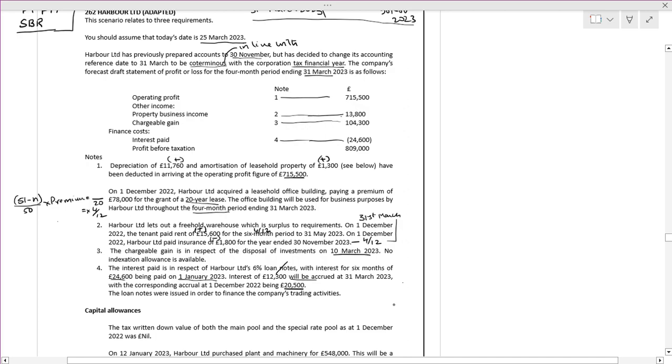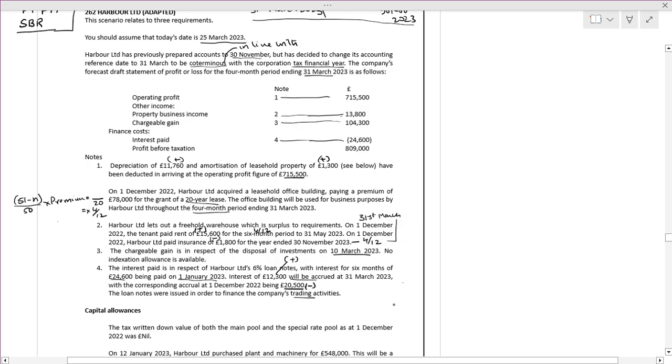This amount has to be deducted, because it is an accrual as on 1st December 2022. The loan notes were issued in order to finance trading activities.